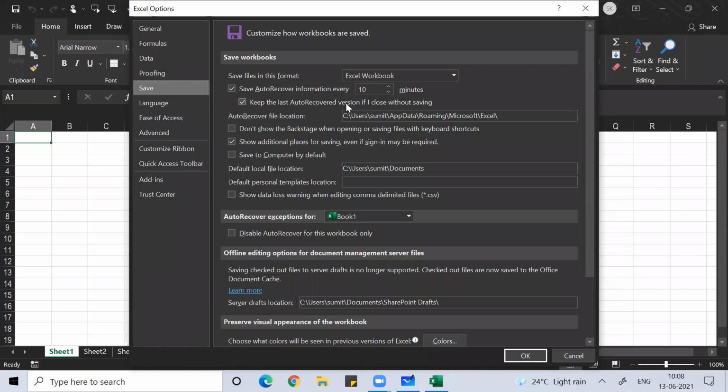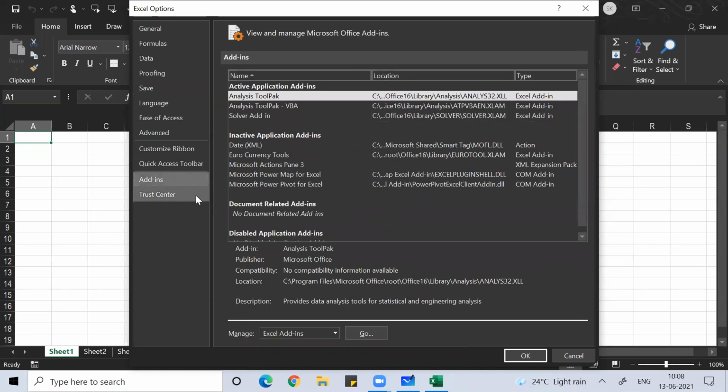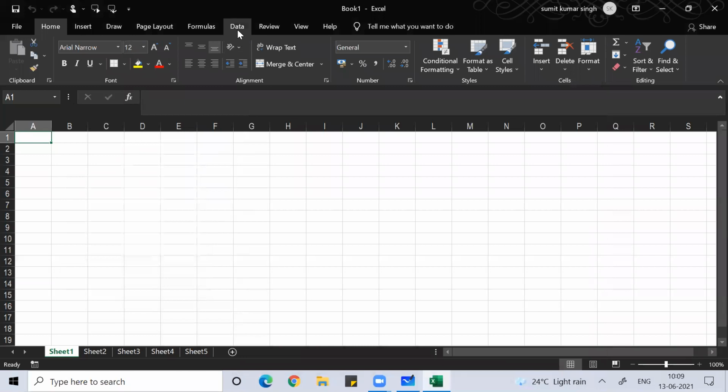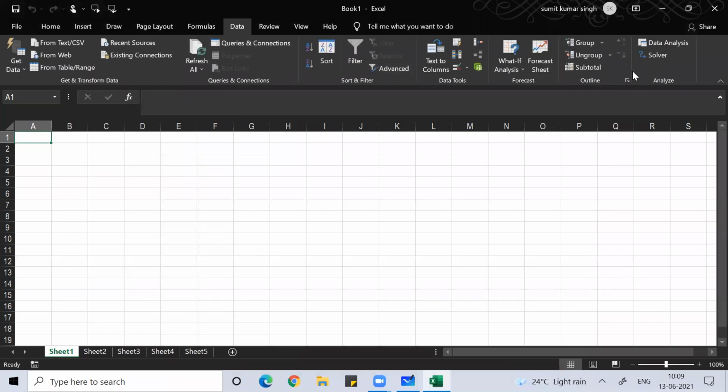Okay, so last class we discussed certain tools which we can put under add-ins. If you click under add-ins, go into Manage Excel Add-ins and click on Go there, and tick on them, like Solver or Analysis ToolPak, we can get them under Data. When we see under Data, we can see Data Analysis and Solver there.